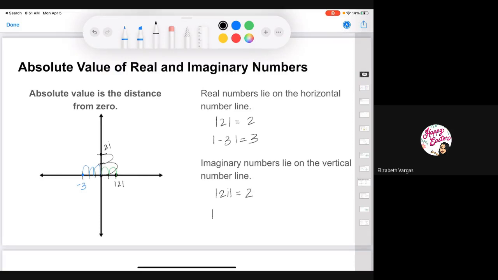What is the absolute value of -3i? Well, let's plot it. -3i is right here. What is the distance from 0? Your absolute value is equal to the distance from 0. So 1, 2, 3.